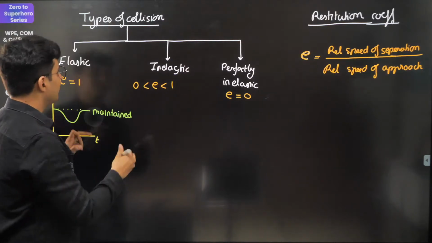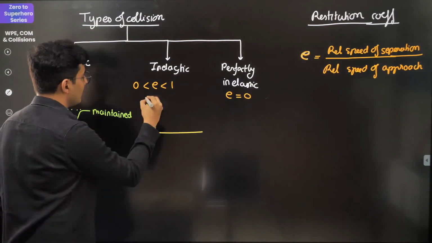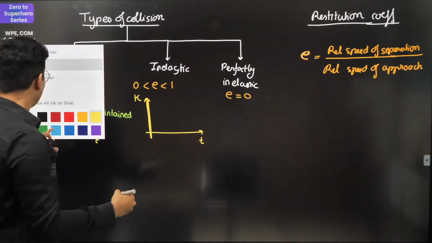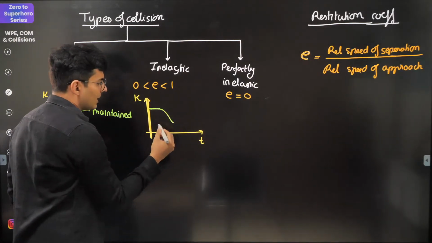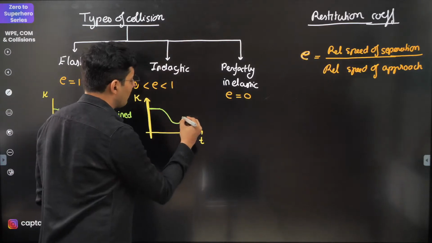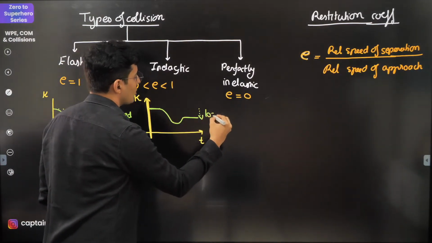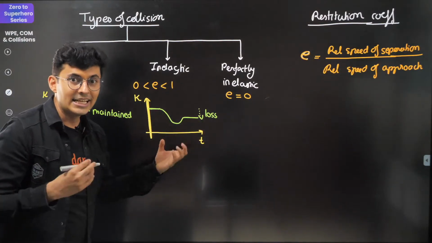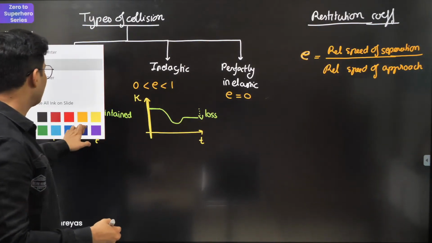But if you check this case, especially for inelastic collision, the kinetic energy with respect to time, that graph will look something like this. Initially, it will have some kinetic energy. It will collide, it will deform, etc. It will try to come back, but not so much. So you will see that there is a loss of energy, and that is lost in heat, light, sound, etc. So final energy is generally less than the initial energy.